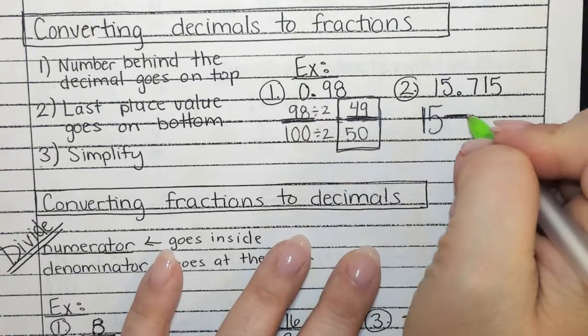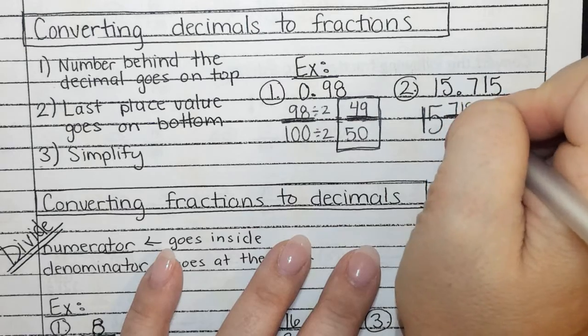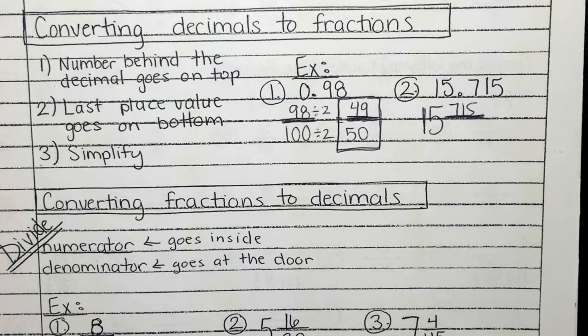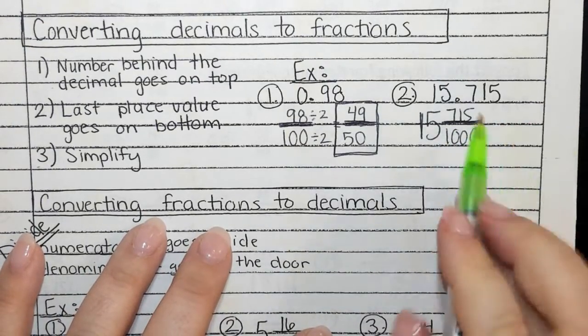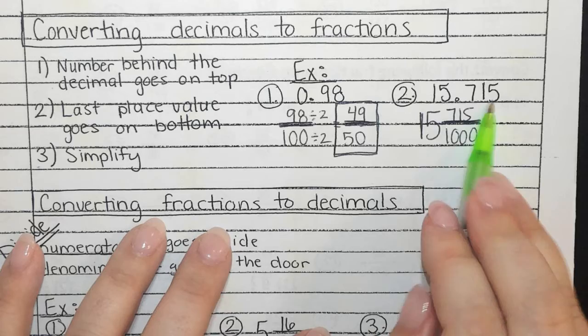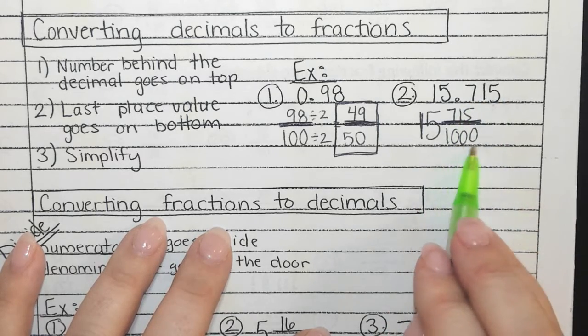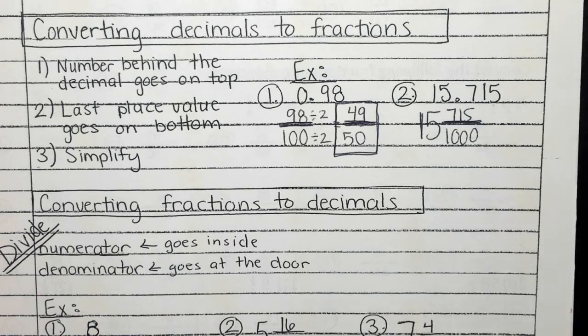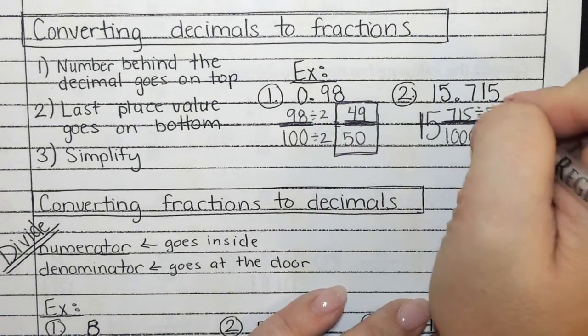What number is going to go on top of this fraction? 715. All right, raise your hand if you can tell me what's going to go on the bottom. Kayla? 1,000. So again, I can use place value because 5 is in the thousandths. Or how many numbers are after the decimal? 3. So how many zeros? 3. Okay, Brianna? We can divide them by 5. So we do need to simplify these.